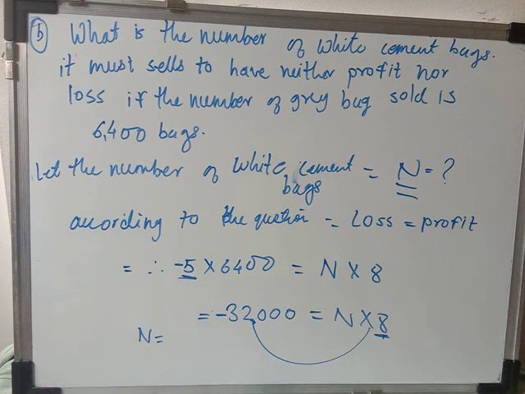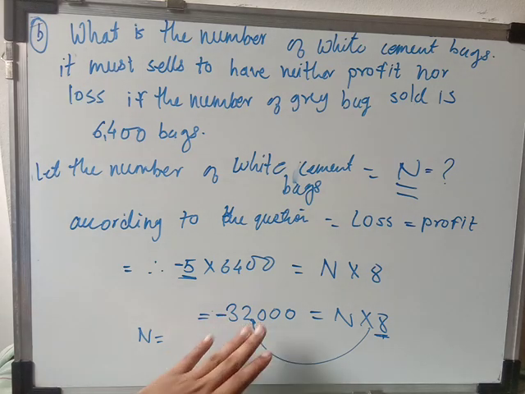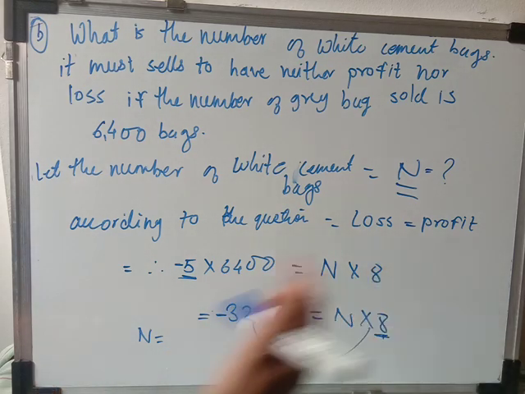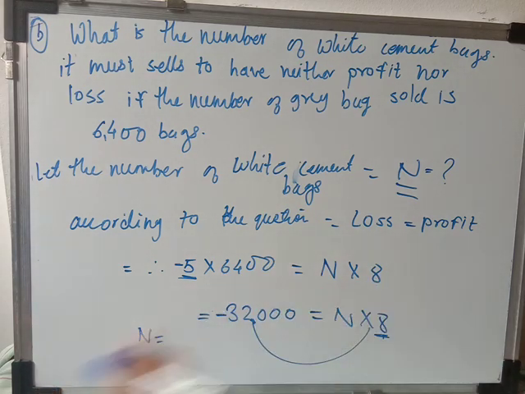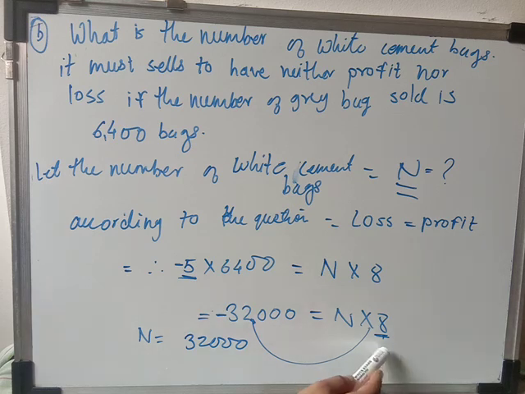So here we'll change the place of the numbers. This left hand side integer will go to the right hand side and this minus will become plus. So we will write here 32,000. And here I am going to change the place of the 8. Here we are doing multiplication. If I change this place, it will go in division form.